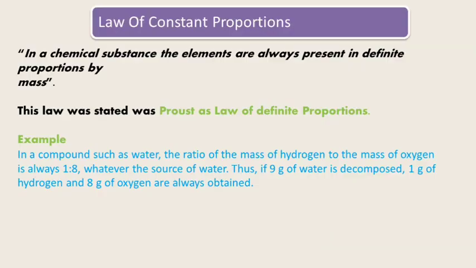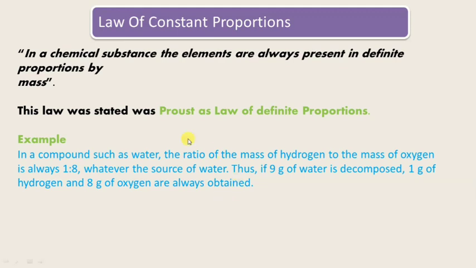Now the second was the law of constant proportion. What does it mean, the law of constant proportion? It means that if a chemical substance is made in a definite manner, you can take an example like the mass of hydrogen in water is always constant. Whatever source you take, like alkaline water, hand pump water, or tap water, the mass of hydrogen and oxygen in that water compound will remain the same throughout any source of the water.